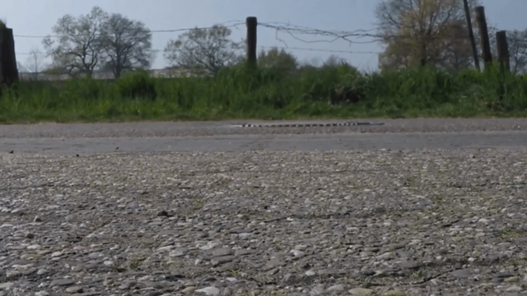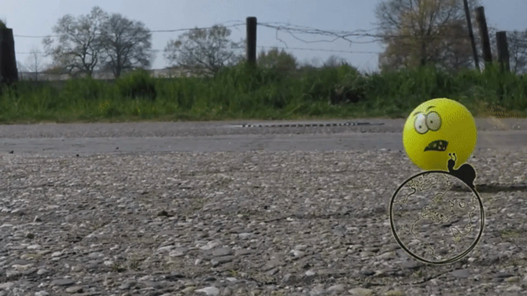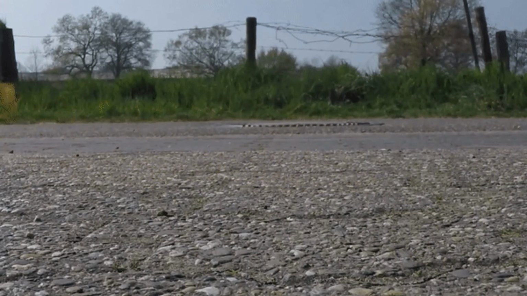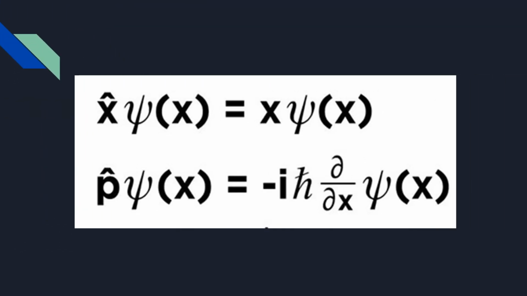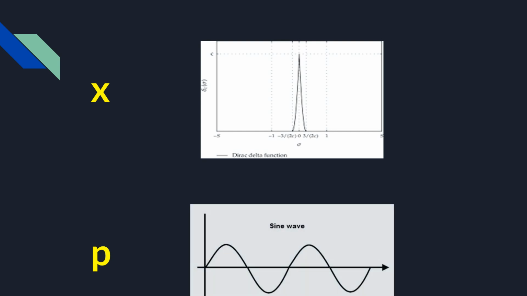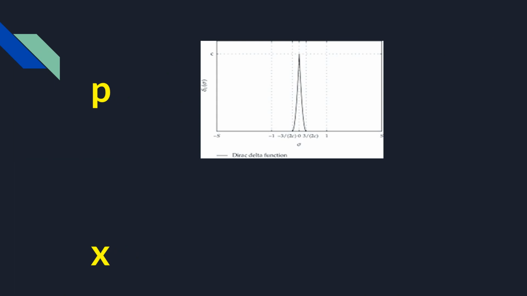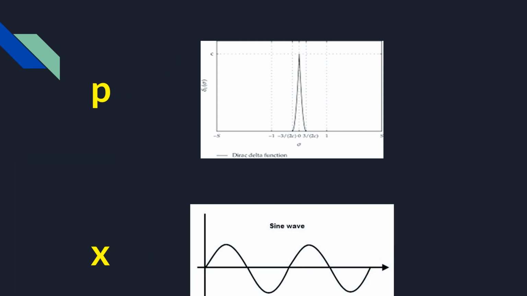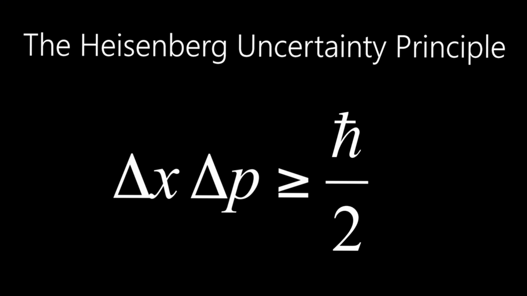According to classical mechanics, I can precisely specify its position and momentum at a certain instant of time. In quantum mechanics, these two quantities get promoted to operators, with each essentially being a Fourier transform of the other. What it means is that if we try to measure the position certainly, then the measurement of momentum gets dispersed over all space. And if we try to measure the momentum certainly, then the measurement of position gets dispersed over all space. A relation captured by the famous Heisenberg uncertainty principle.